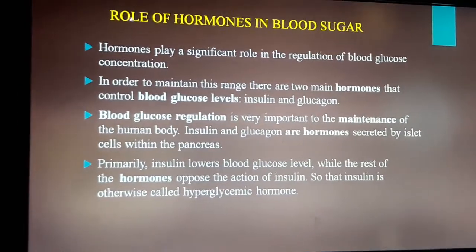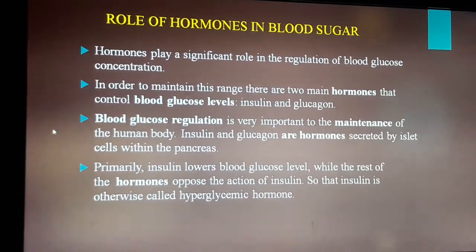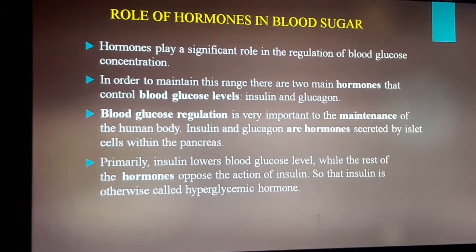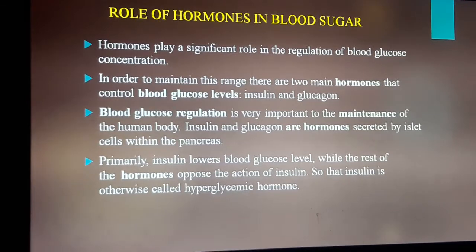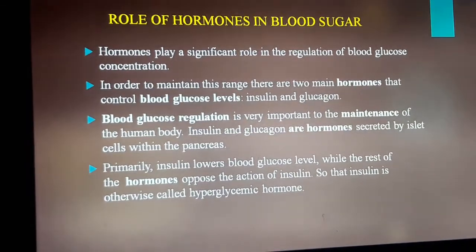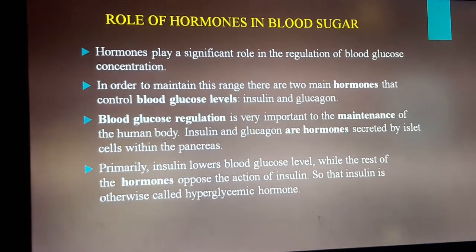The next topic, role of hormones in blood sugar. Hormones play a significant role in the regulation of blood glucose concentration. In order to maintain this range, there are two main hormones that control blood glucose levels, that is insulin and glucagon.